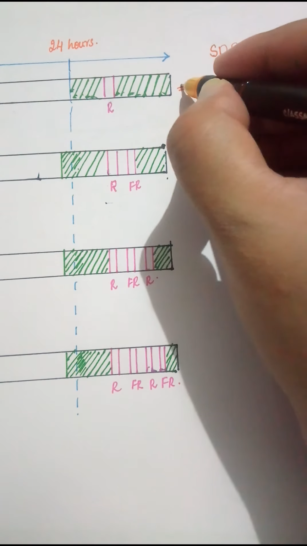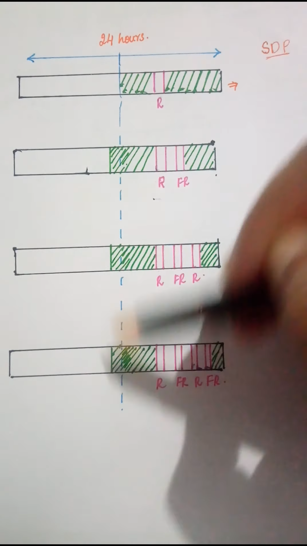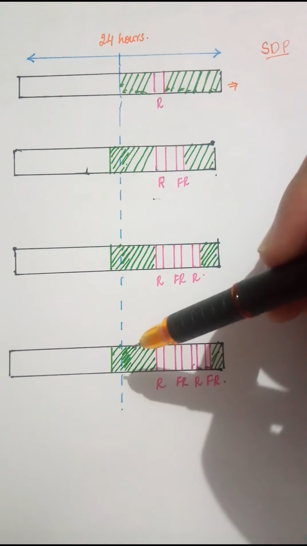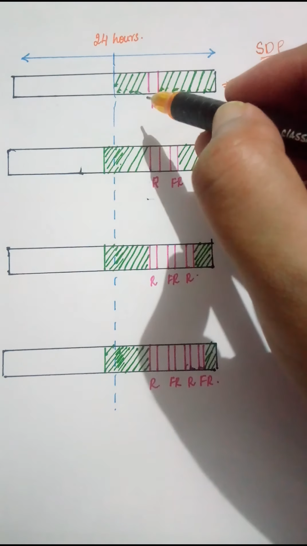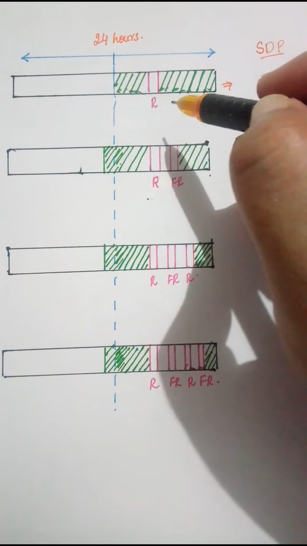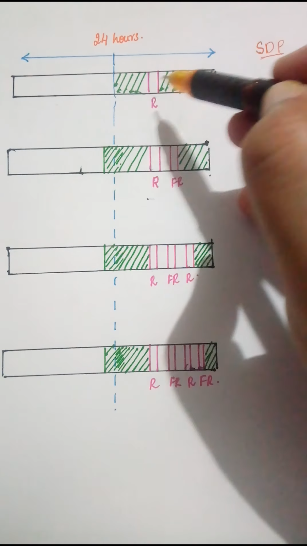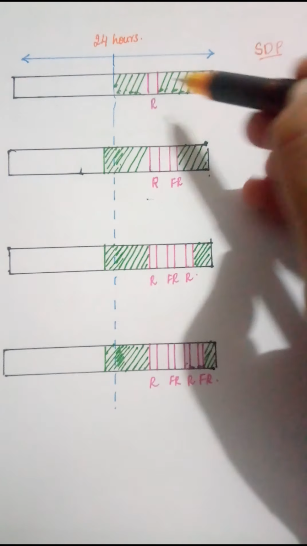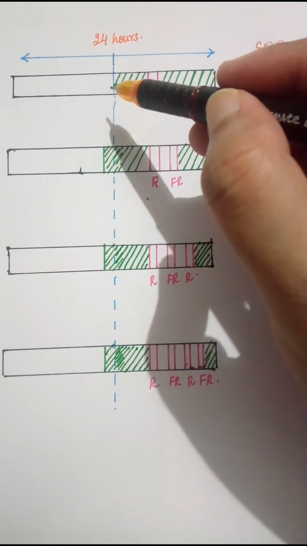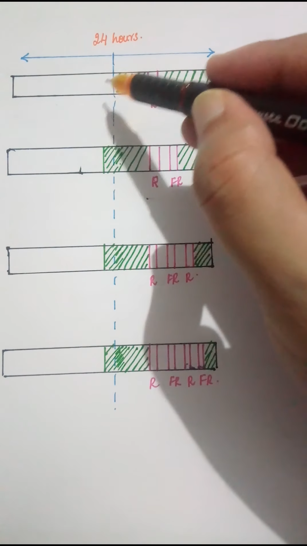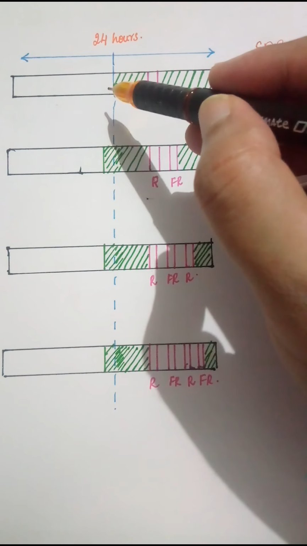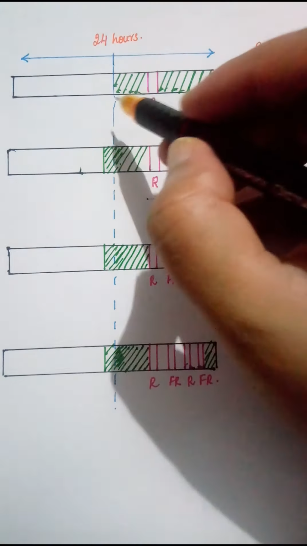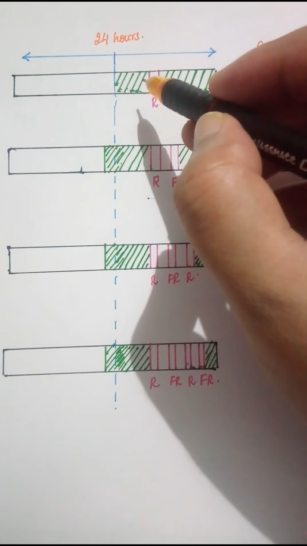Now you just see here, this is a 24 hours duration, correct? In this 24 hours duration, this line is indicating the critical dark period. In the first case, the shaded portion is the night, the dark period. The dark period is not exceeding the critical dark period. If the dark period is more than the critical dark period, then short day plants will flower. But in the first case, it is not exceeding the critical dark period.